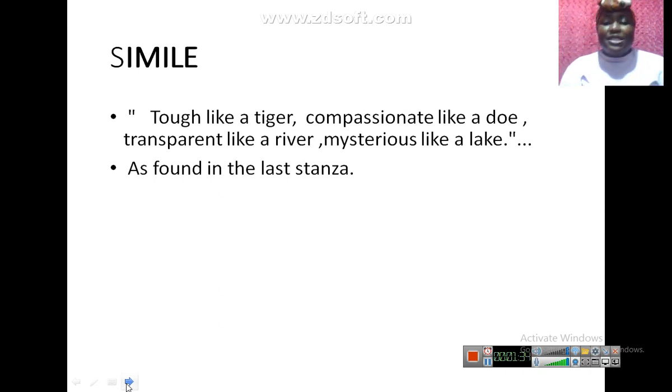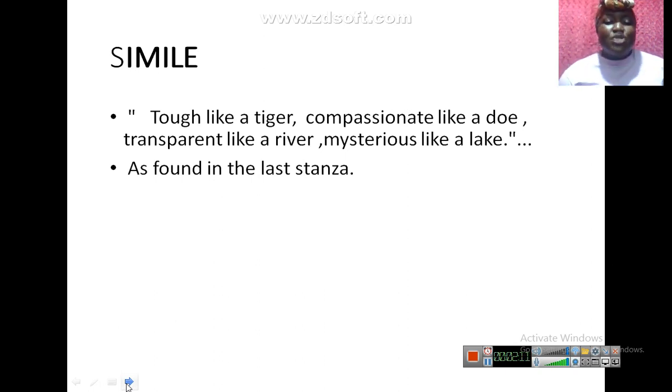Now, you can see in the poem, let's look at the second to the last stanza, where the poet said, tough like a tiger, compassionate like a doe, transparent like a river, mysterious like a lake. You can see the comparison between two things. They compare our leaders: our leaders should be tough like a tiger, and compassionate, because the doe has an attribute of being compassionate. You're very meek, very humble. So we can say our leaders should be compassionate. They should be tough like a tiger and compassionate like a doe.